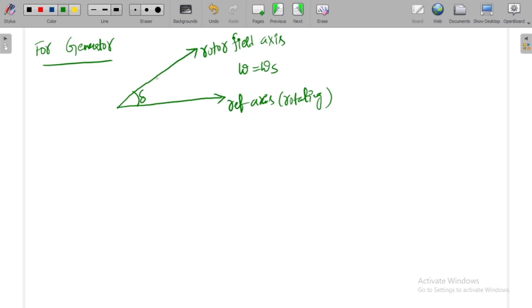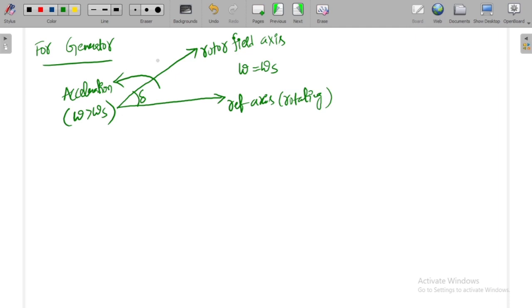Now under acceleration, the rotor field axis advances by some angle. When there is acceleration in the rotor, this line will move like this, so that the angle delta increases. Acceleration means speed is increasing, so it goes beyond omega s.